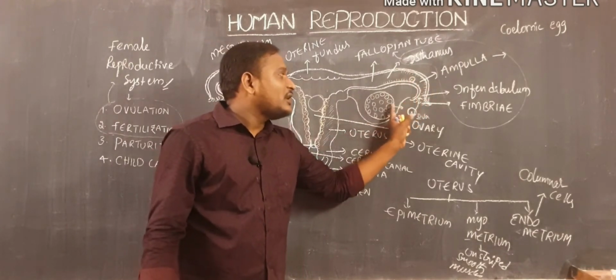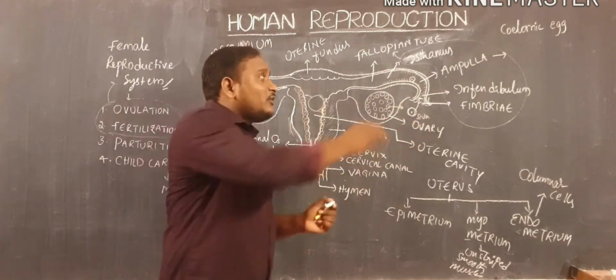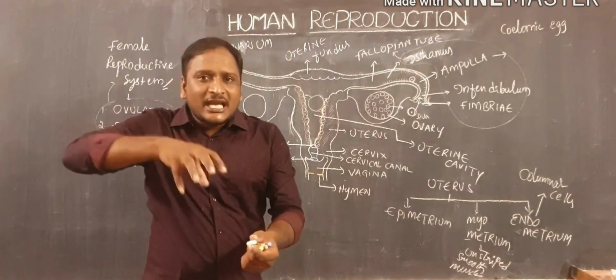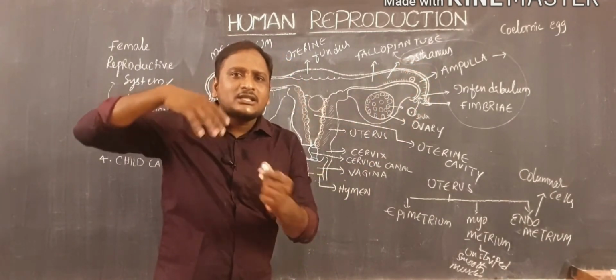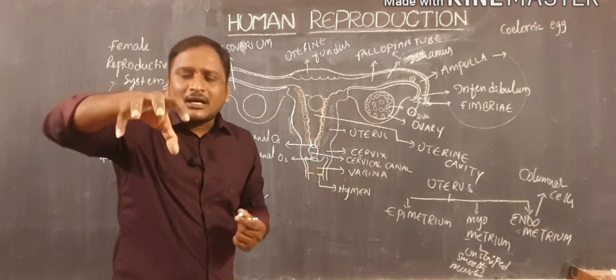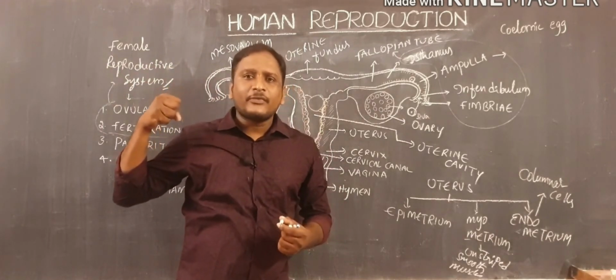So what is happening? Here the ovum is released into the body cavity. And the ciliated epithelium present in the fallopian tube is exhibiting contractions and relaxations continuously. Those ciliary movements suck the ova into this fallopian tube.